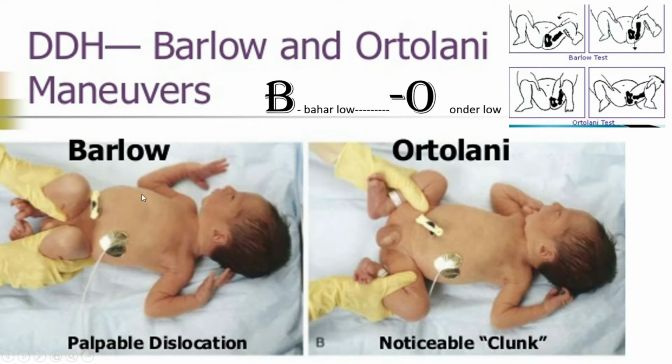Now this test is called Barlow test and this test is called Ortolani test. How do you remember this? One of our teachers told us: Bahar-lo, B for Barlow. Bahar means outside, just dislocate. So if you do internal rotation or adduction, then the femoral head will dislocate or get outside. So B for Barlow, Bahar-lo.